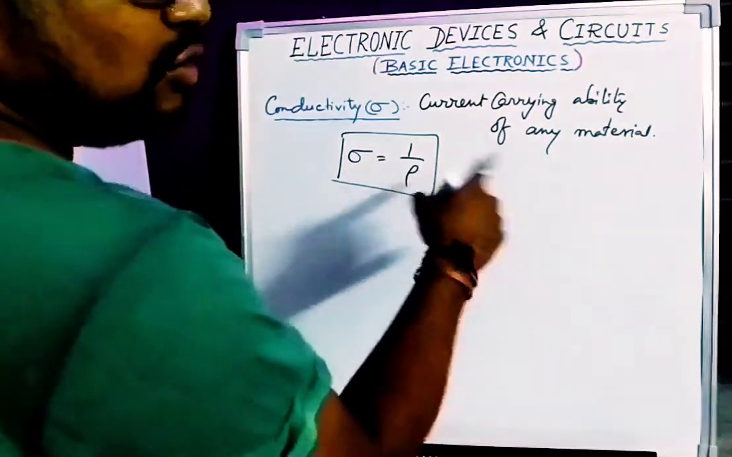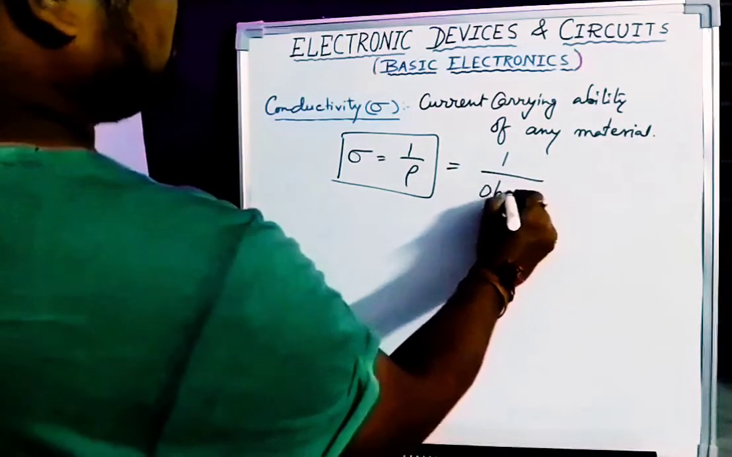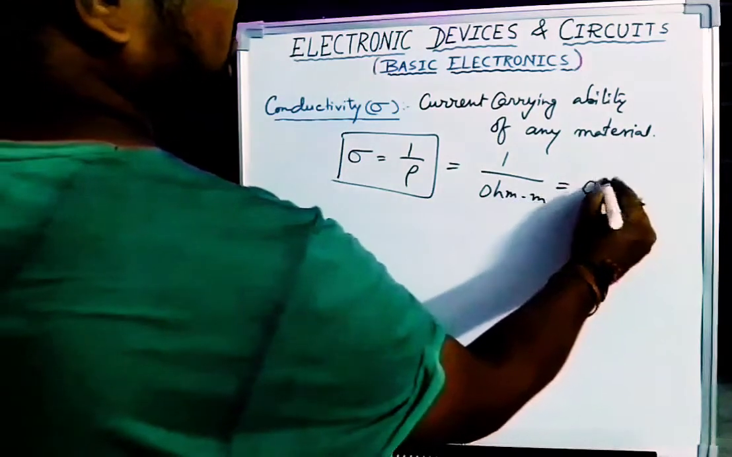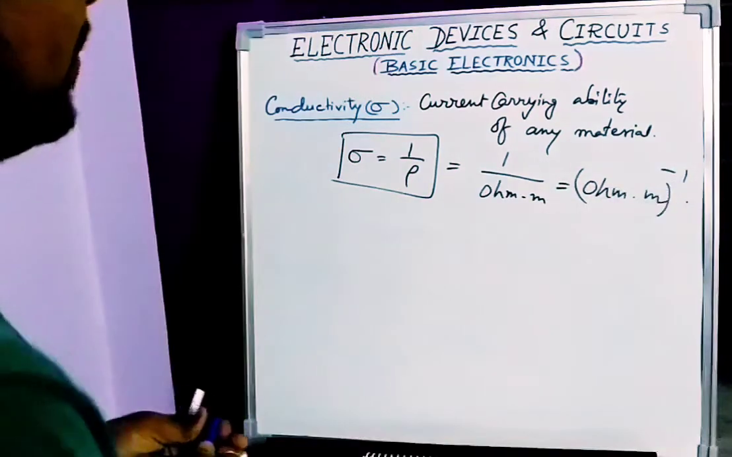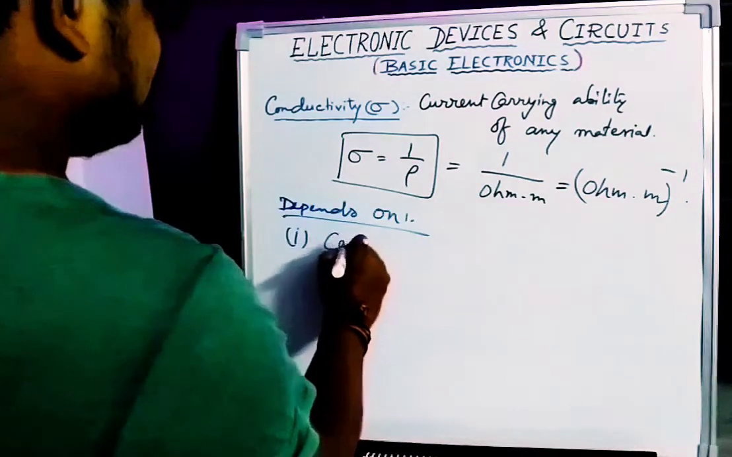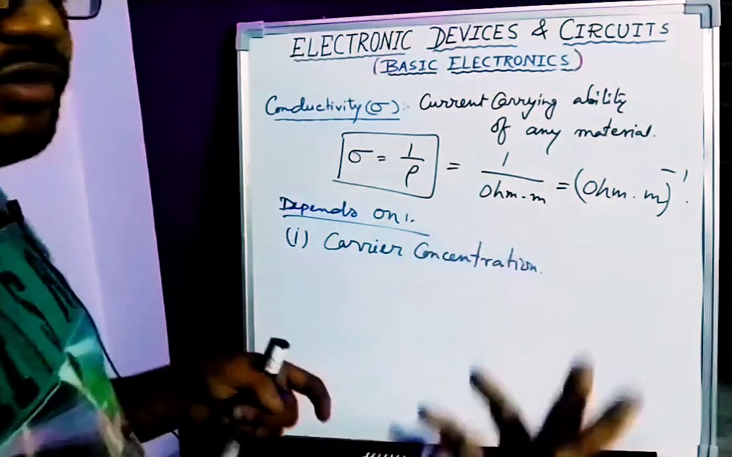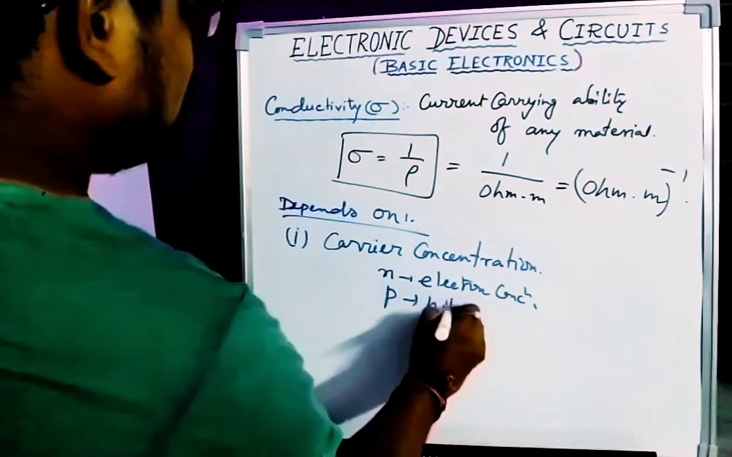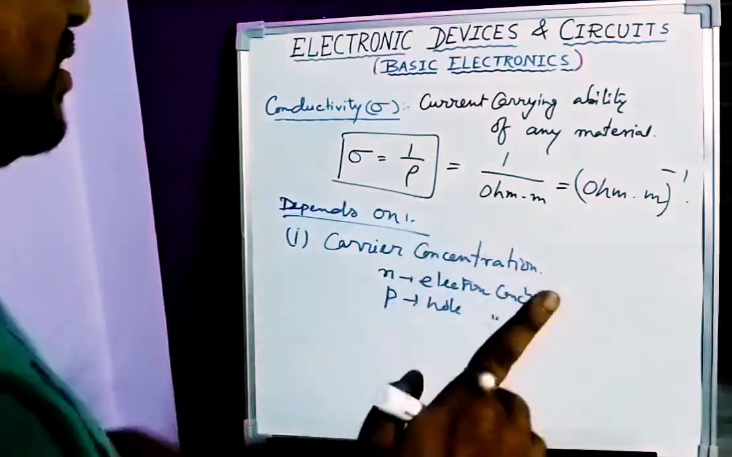The unit of rho was ohm meter or ohm centimeter. So the unit of conductivity is 1 by ohm into meter. So that means it can be written as (ohm meter) to the power of -1. Sigma depends on three factors. So it depends on, one is carrier concentration. Please remember, in semiconductor there are two types of charge carriers. One is electron and another is hole. N is electron concentration, P is known as hole concentration. But in case of metal, there is only one charge carrier present, that is electron only.